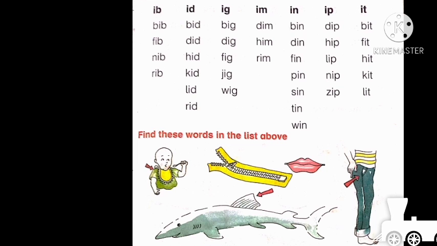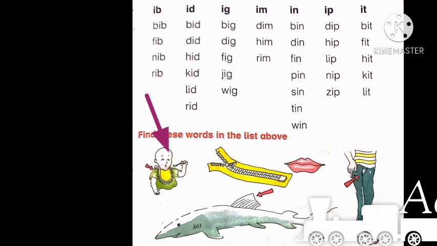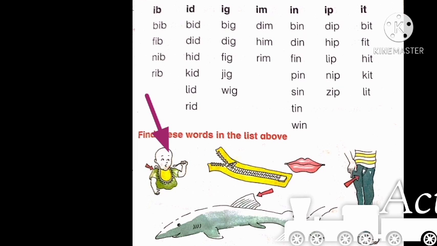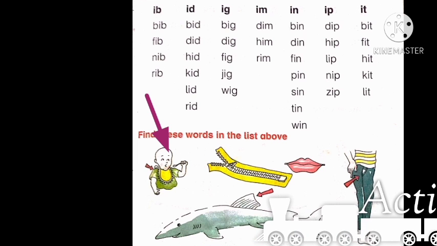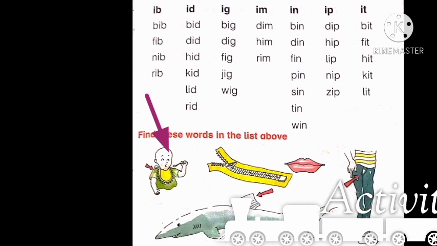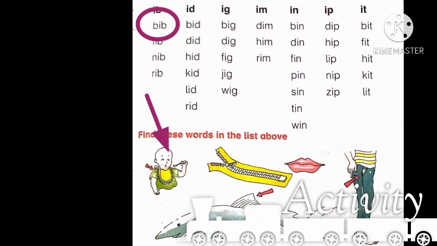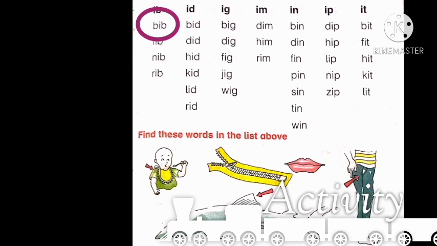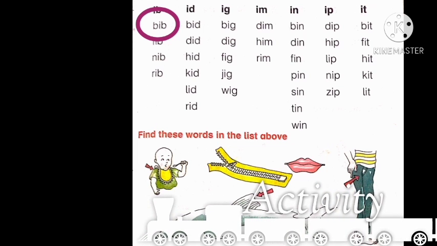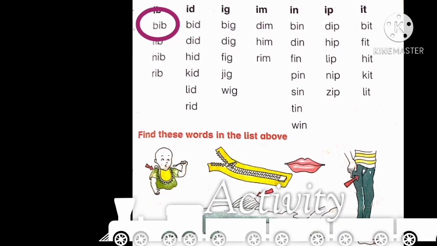Now we will do this activity. Find these words in the list above. Look at the pictures and find these words in the list given above. What is in the first picture? Yes, it's a baby. And what he is having in his neck? Yes, it's a bib. He is wearing a bib. So let's find the word bib. Yes, here it is in the first line. First word is b-ib, bib. We have found the word in the sound of ib. Circle the word bib.